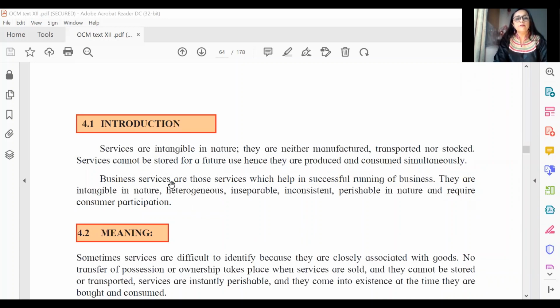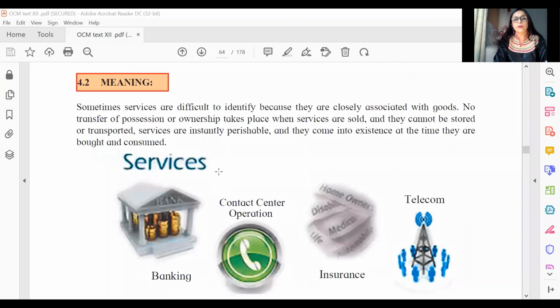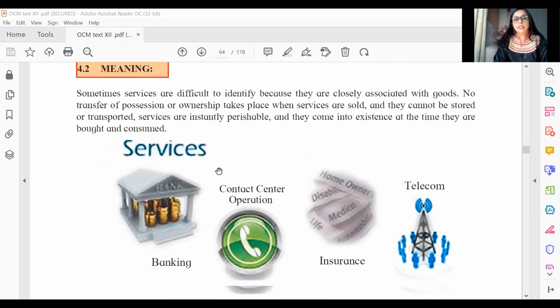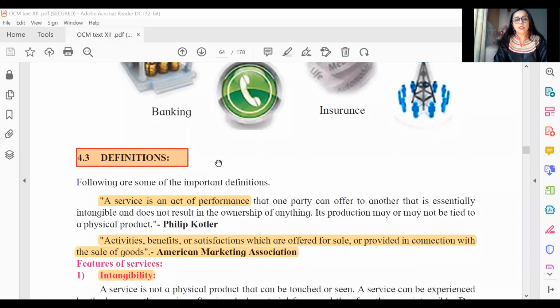If you will see the very first line here, services are intangible in nature. We can get it as a sentence, correct the underlined word. So you have services are tangible in nature and you will have to correct the underlined word. I have highlighted that point later somewhere. So we see here that each and every part that we expect objectives from are highlighted here. So please do make markings as and when we move about with the chapter.